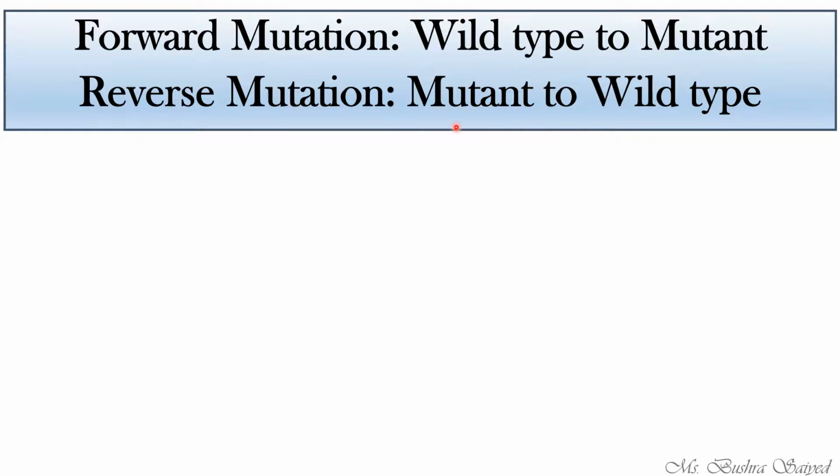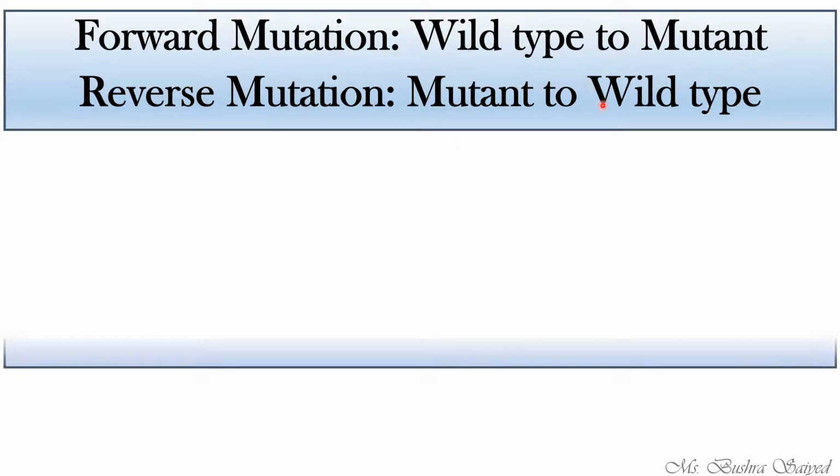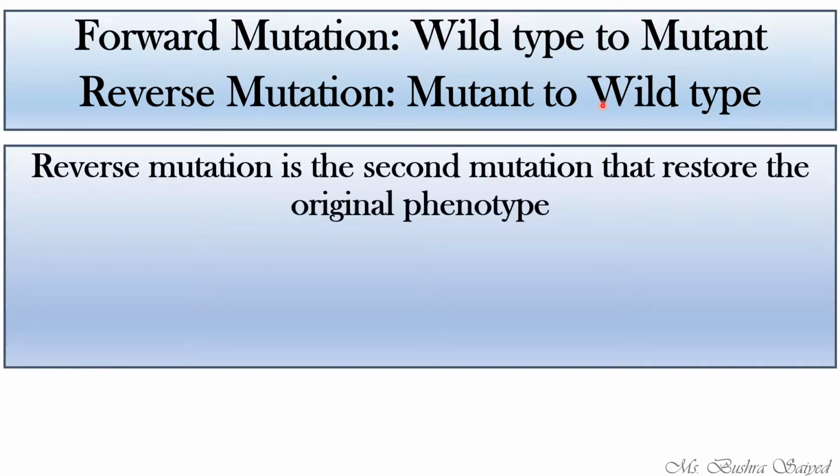So this is how the reverse mutation occurs. When there is a mutant gene present in the DNA strand or in the sequence, it will be converted into a normal type. How? We call it a second mutation that restores the original phenotype. It will save you from the abnormal phenotype and bring back the normal phenotype.